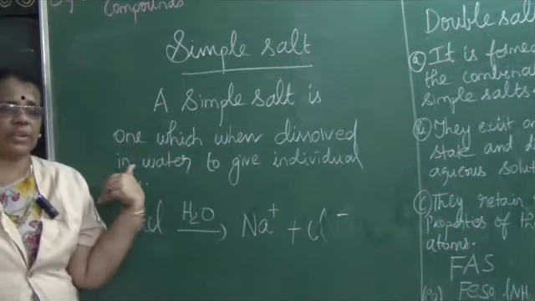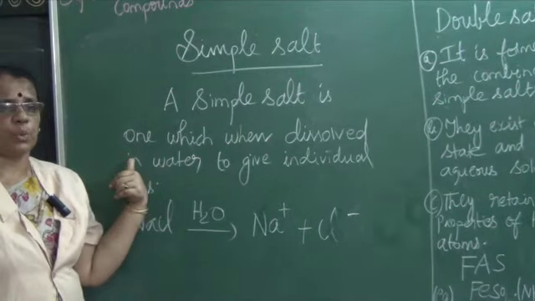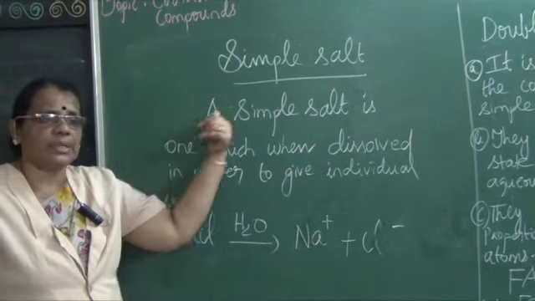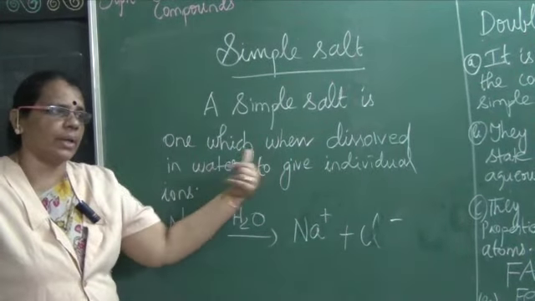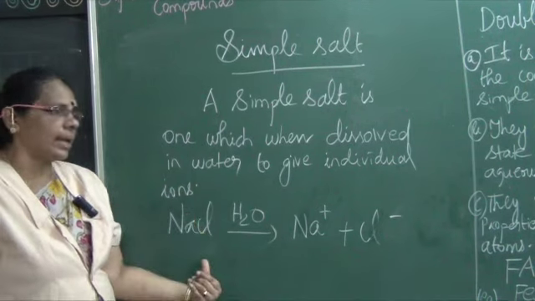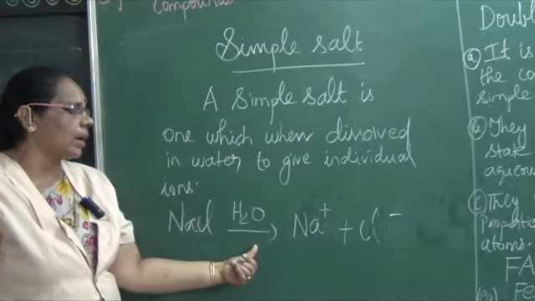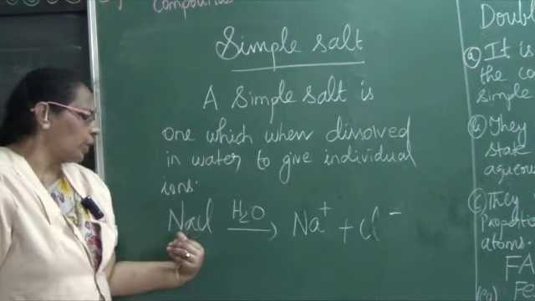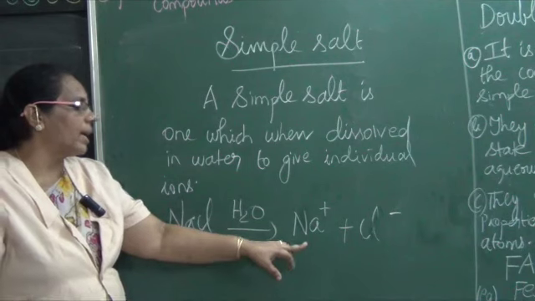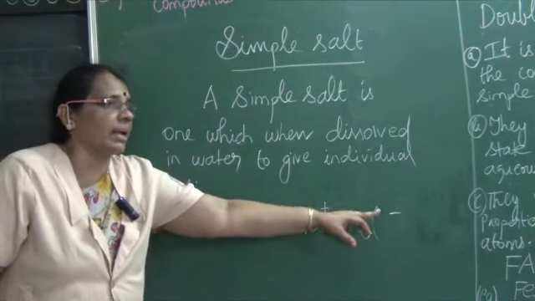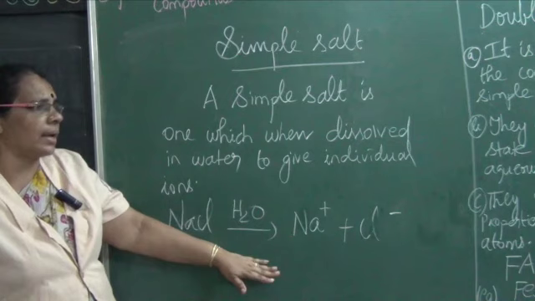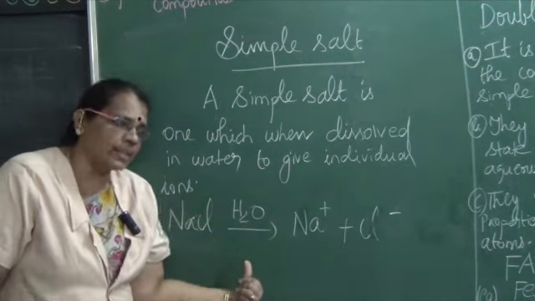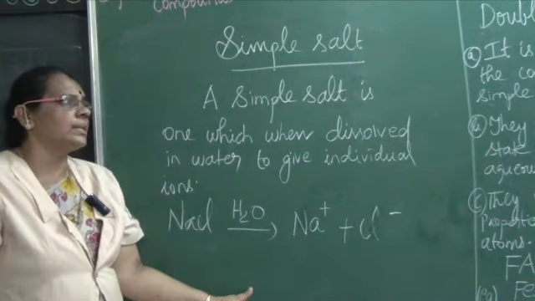First, the definition for a simple salt. A simple salt is one which, when dissolved in water, gives individual ions. For example, sodium chloride, when dissolved in water, gives Na+ cation and Cl- anion. So the ions are completely dissociated. Sodium chloride gets dissociated completely as sodium ion and chloride ion when dissolved in water.